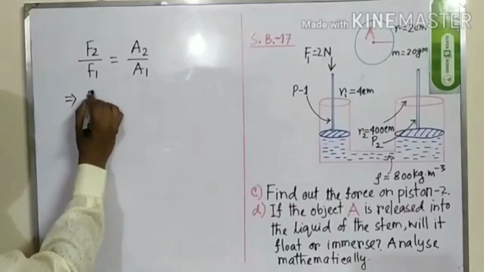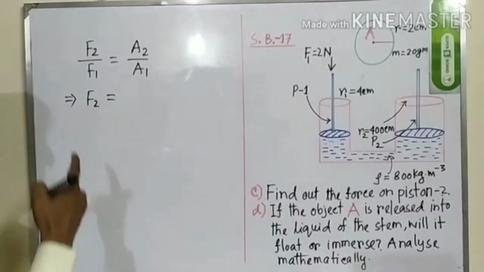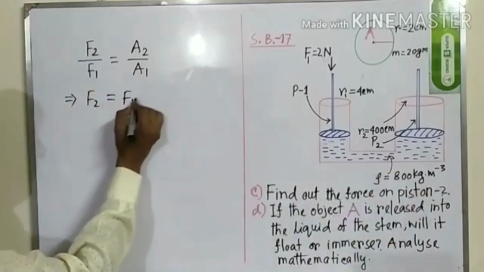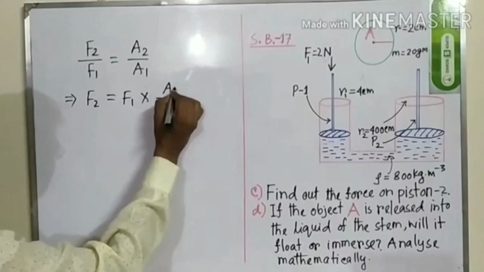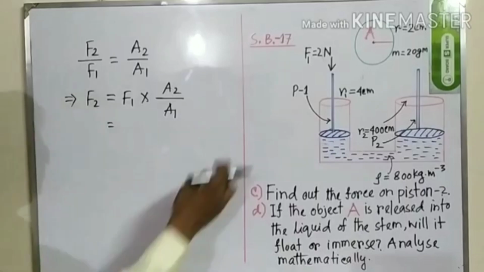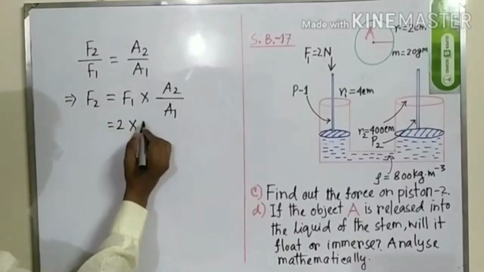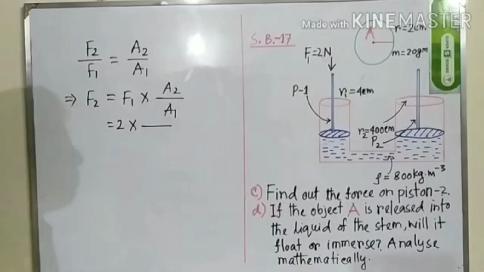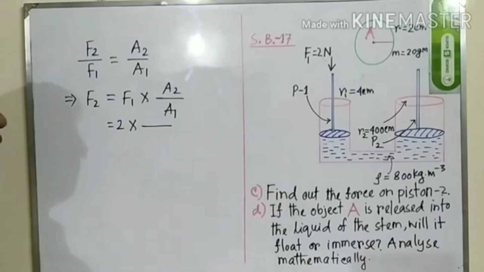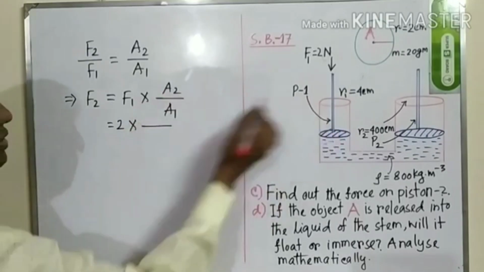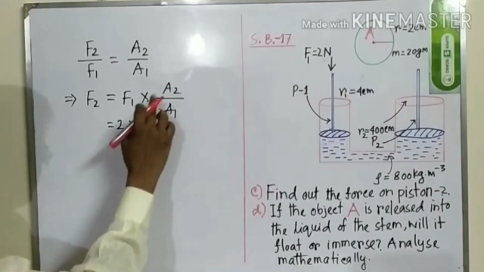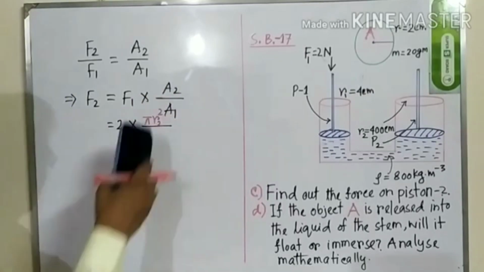Implies that F2 is equal to, why F2? Because we have to calculate the force on piston 2. That means F2 equal to F1 multiplied by A2 divided by A1. So what is F1? F1 means 2 Newton. 2 multiplied by, what is A? A means the area. The area is like a circle. So we can write the area of the circle is pi R2 square. A1 means pi R1 square.